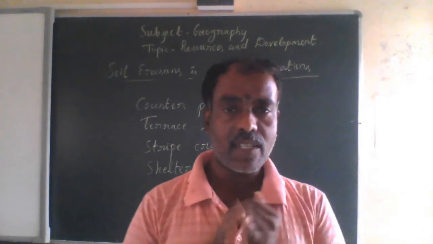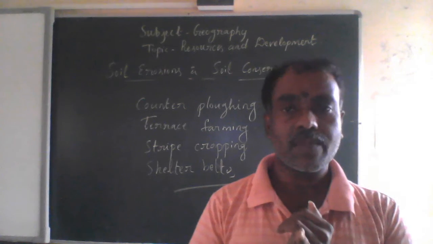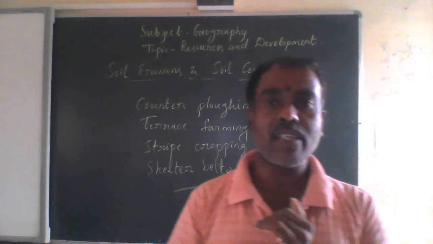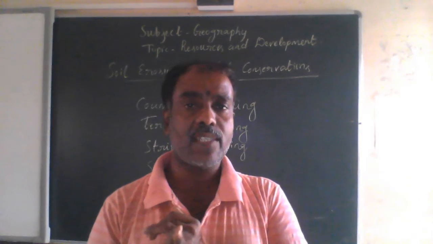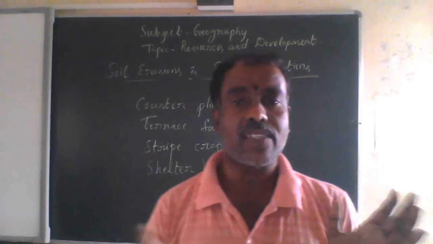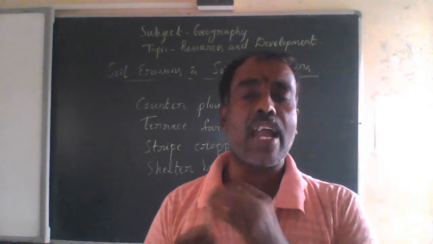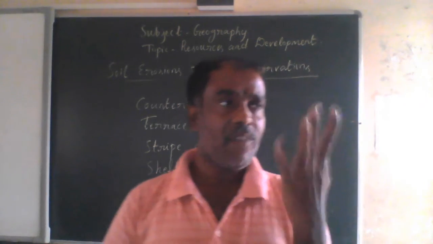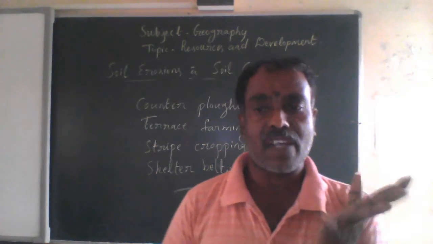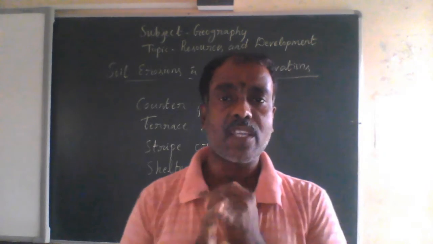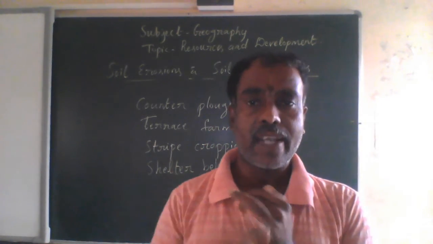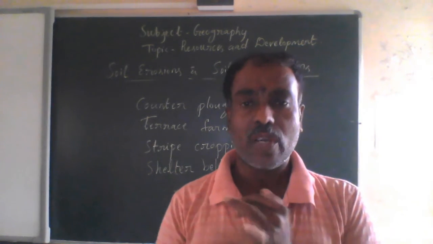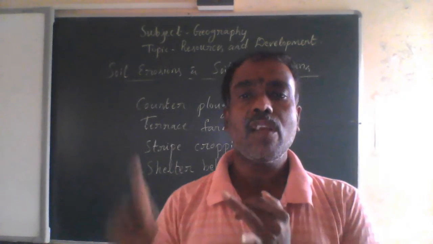In the last class we studied the types of soils, the formation of the different soils, the regions in which we can see those soils, and what types of crops those soils are suitable for, especially alluvial soil, red and yellow soil, arid soil, laterite soil, and black soil.